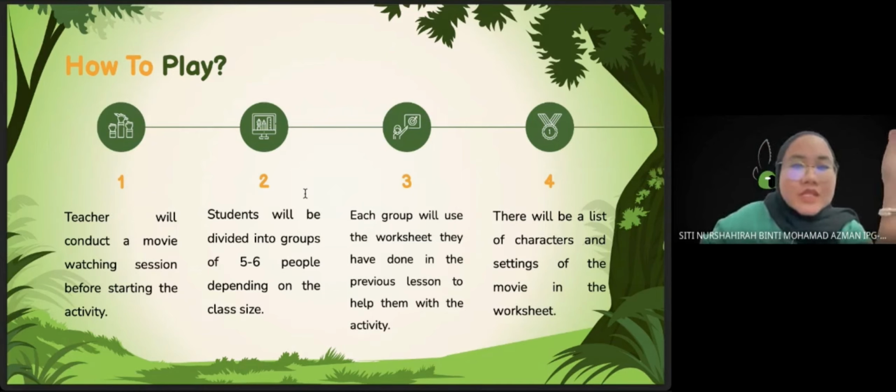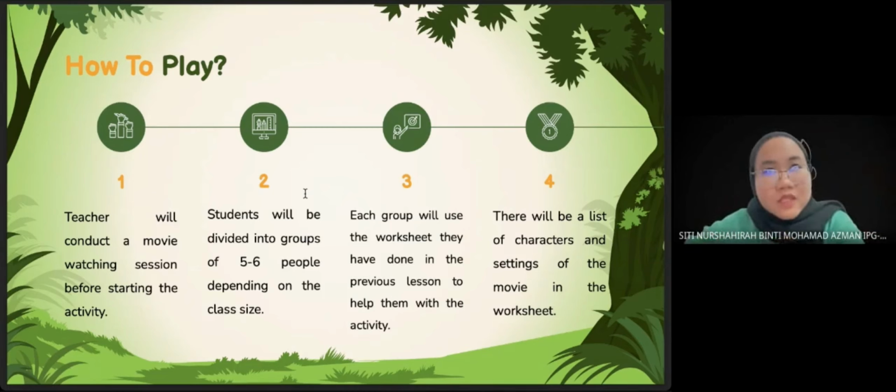So the procedures are, first and foremost, the teacher will conduct a movie watching session before starting the activity. The teacher may conduct this movie watching session during their previous class, before this activity is being conducted. So the teacher needs to conduct a movie watching session first.